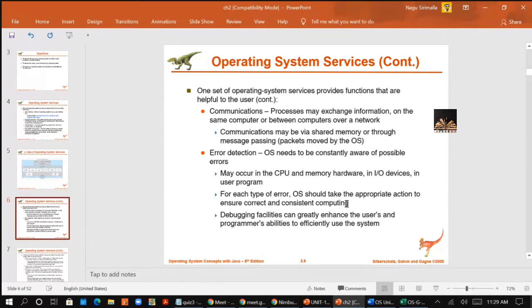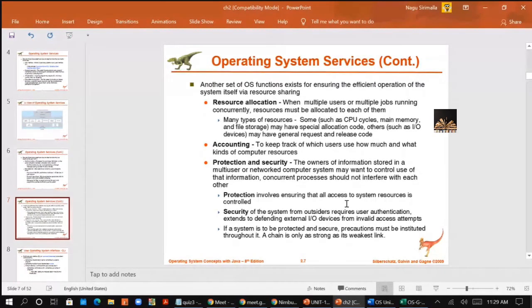Next, about resource allocation. When multiple users or multiple jobs are running concurrently, resources must be allocated to each of them.